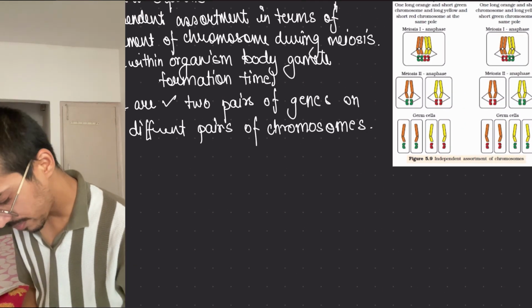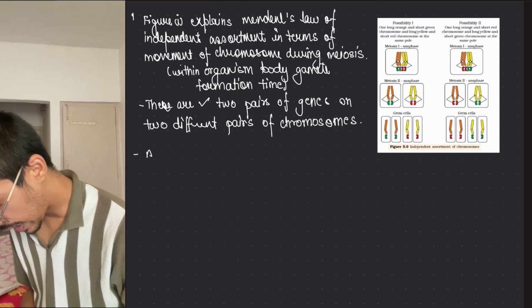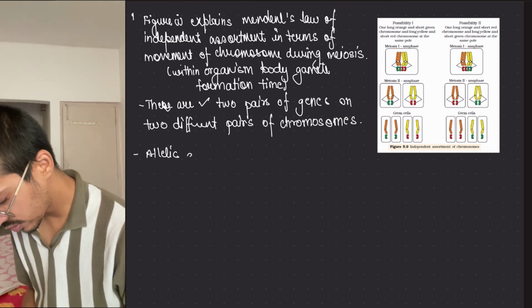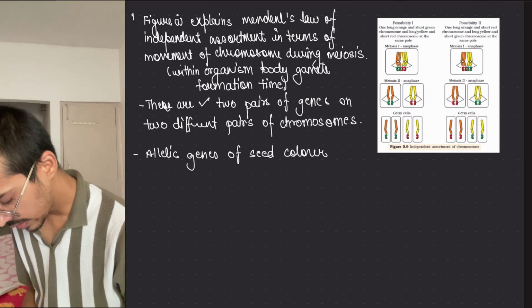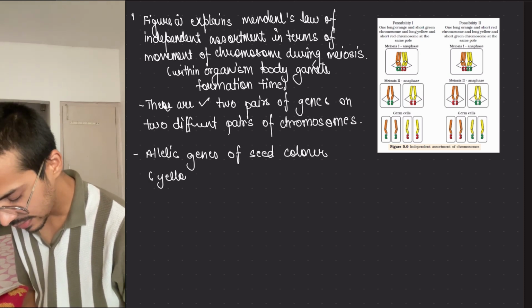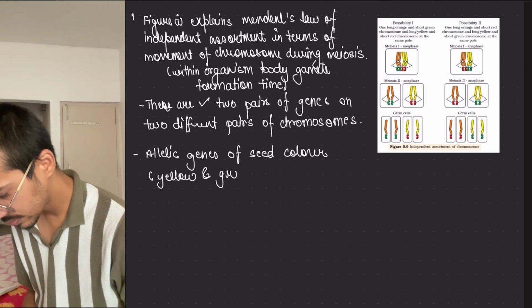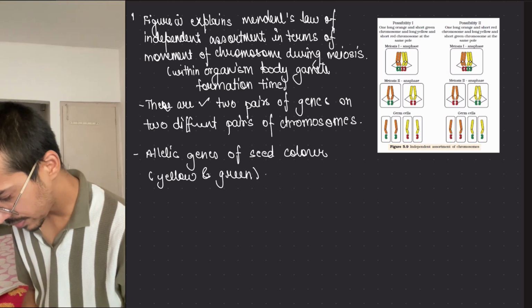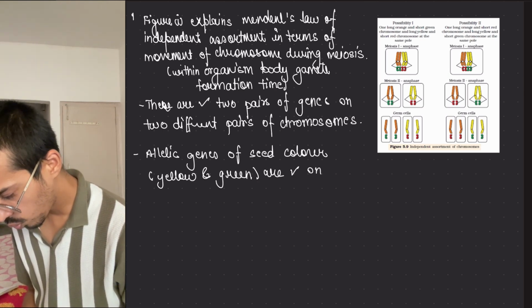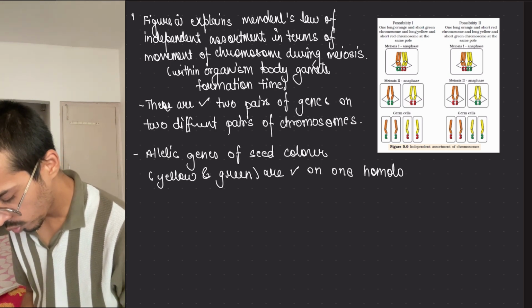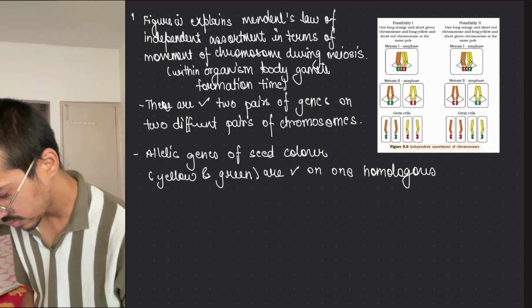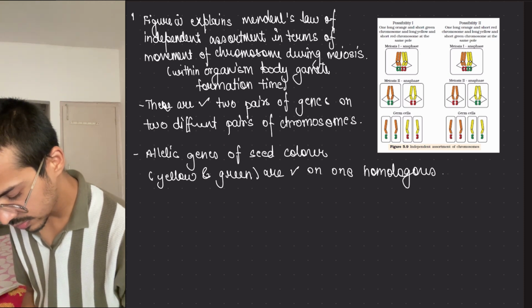So what happens? Allelic genes of seed color, what would be the seed color? Yellow and green are present on one homologous pair.